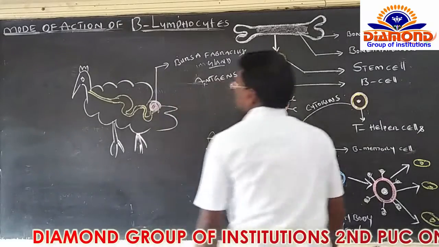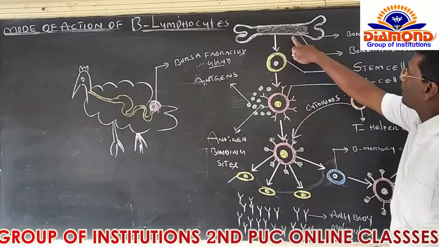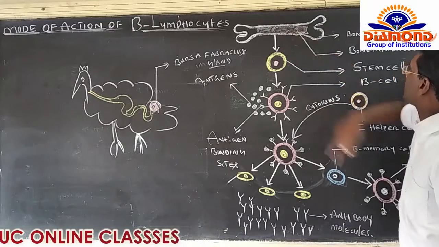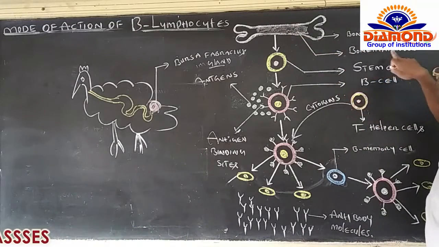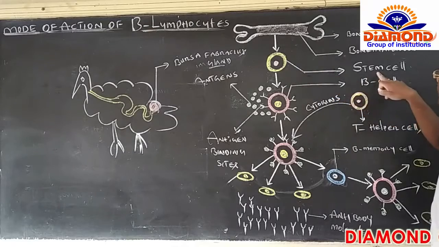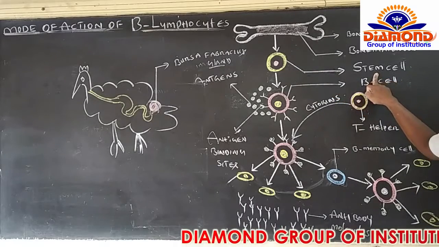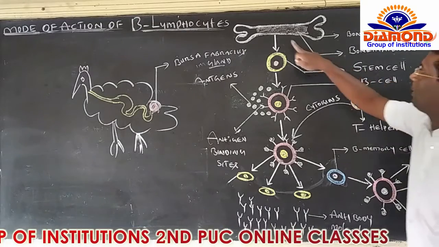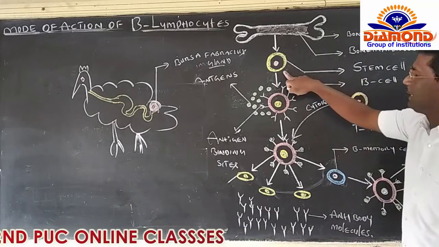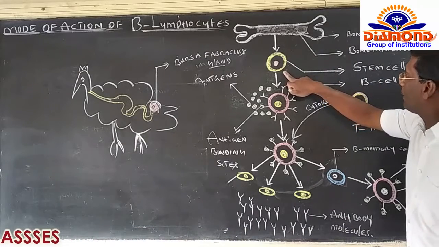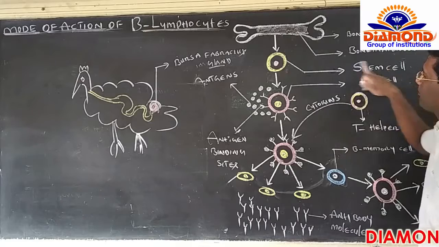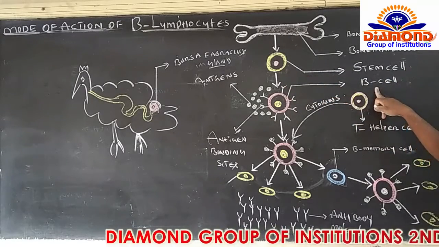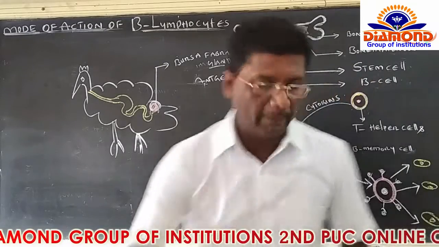Right. Okay. Now look here. In human beings or any other mammals, the bone marrow is present here. Inside the bone marrow there will be a production of stem cells. There is no direct production of B lymphocytes from the bone marrow. First of all, it originates in the form of a stem cell. Have a look here with yellow color, I have drawn the stem cell very clearly here, right? And right after that, this stem cell can develop into a B lymphocyte, otherwise B cell.